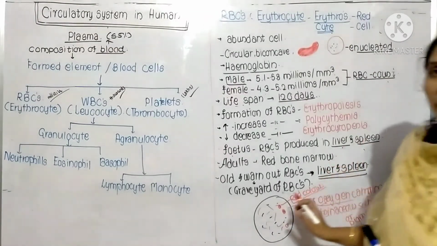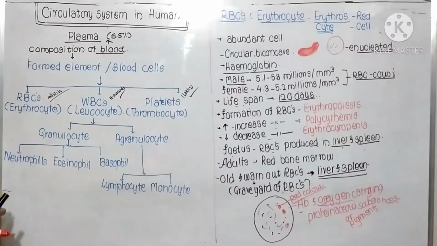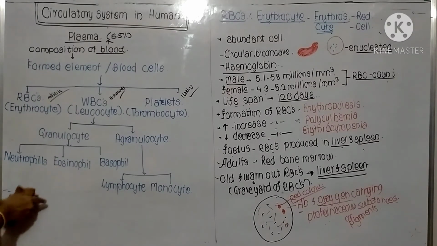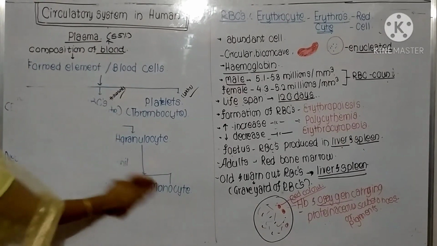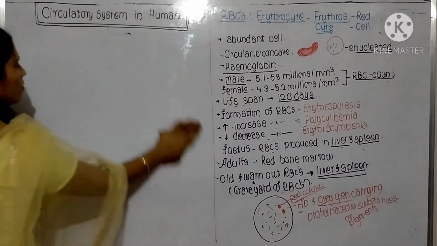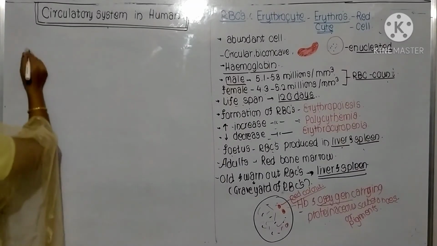Now I'll explain the functions of RBCs. This is the detailed information of RBCs. Now let's see the function. This is the tree diagram. You just note it down. Hope you all have already noted. Now see these functions.